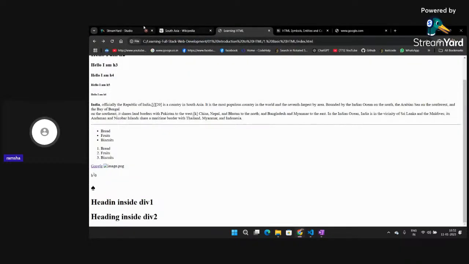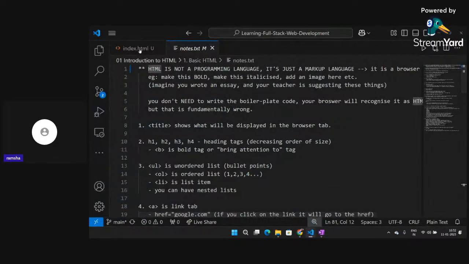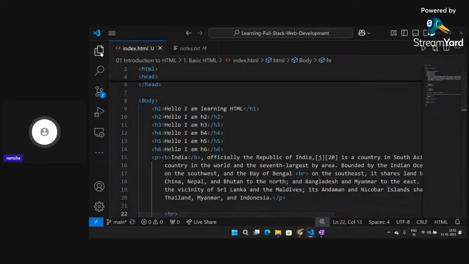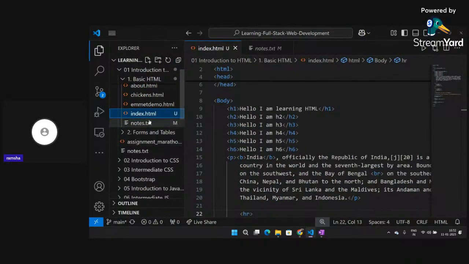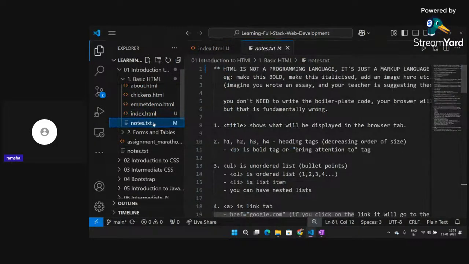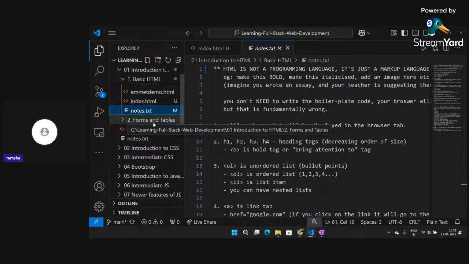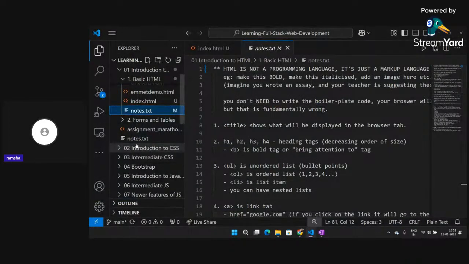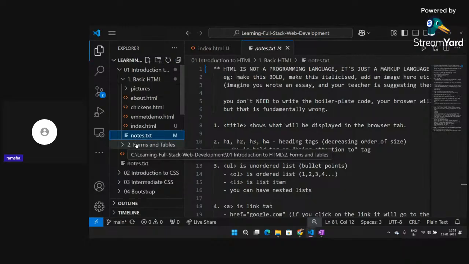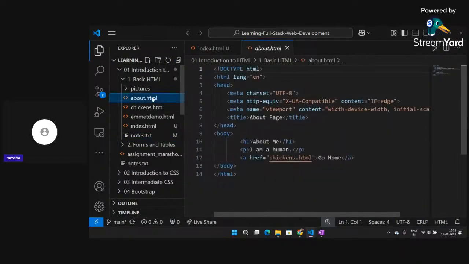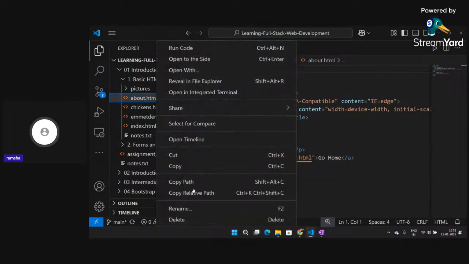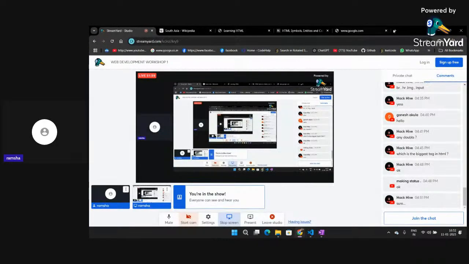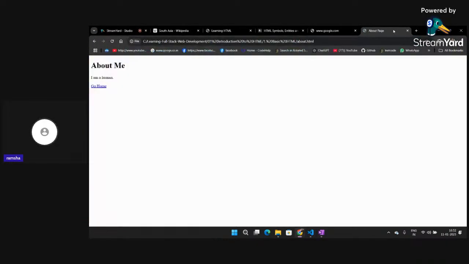So I hope you don't have any doubts. If you have any doubts, you can feel free to ask and we can move further. Okay, so this part we have completed. Now we'll move to the intermediate part of the HTML. So if you guys have any doubts, you can ask. So you can try building a web page, something similar to this if you want.